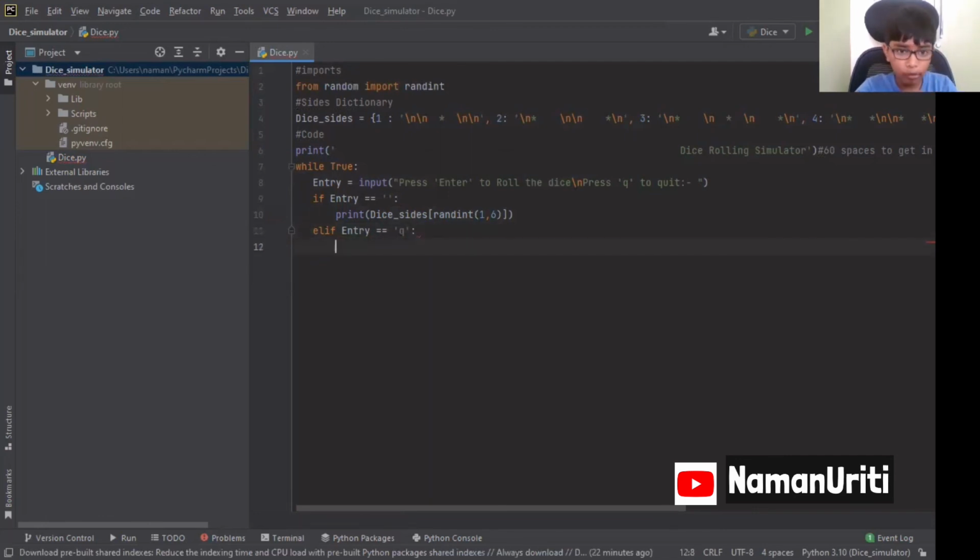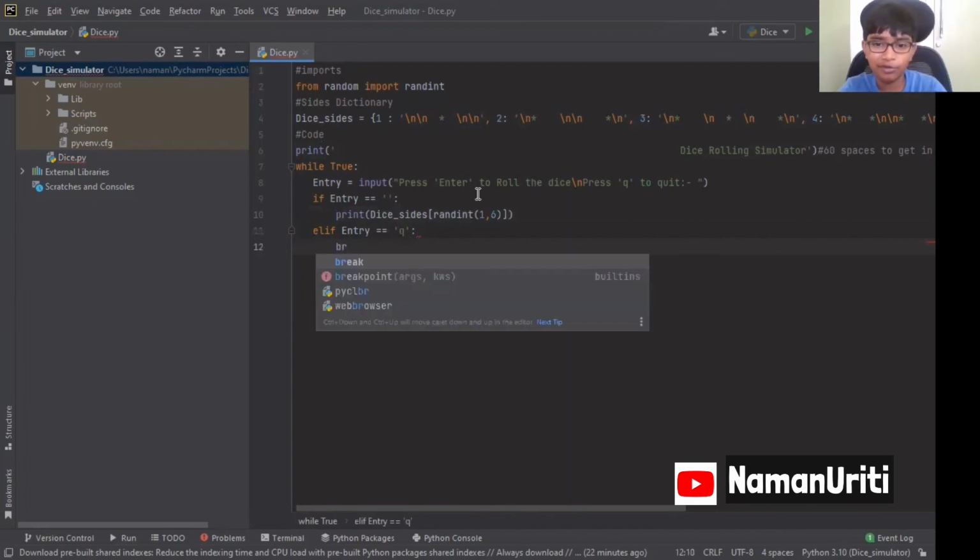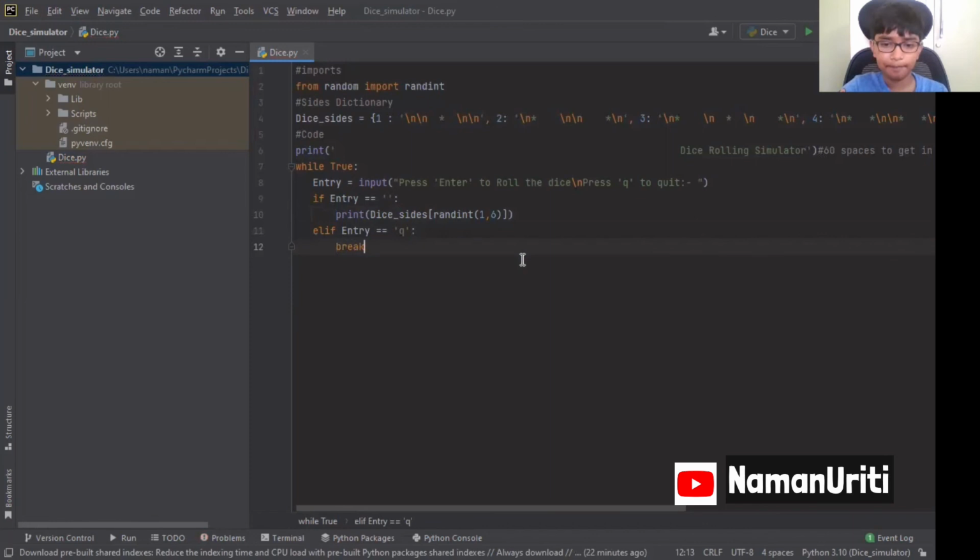How are we going to break out of this chain? Yes. Just use the thing called break. And then we are going to put an else statement. So we are going to put an else statement.